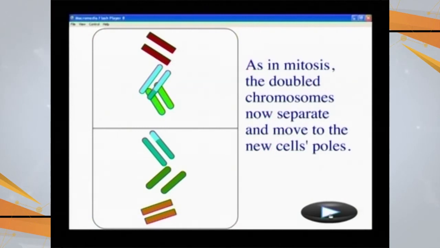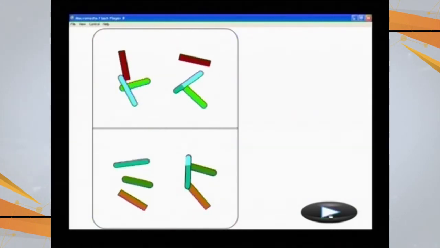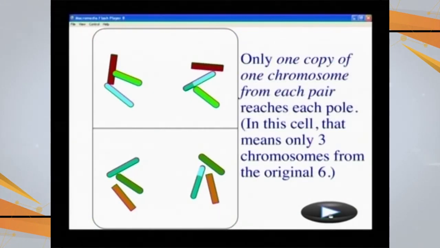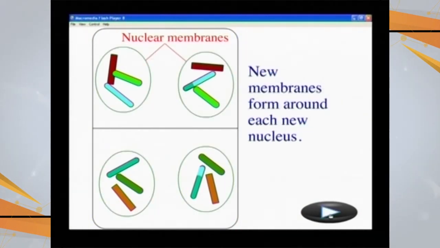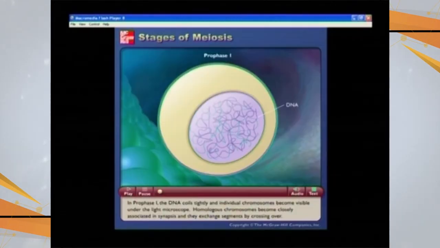Then the second meiotic division is just like the mitotic division, in which the chromatids are going to split apart and 4 daughter cells are produced. Each daughter cell is going to have a different arrangement due to crossing over and random assortment of chromosomes. Looking at another animation of meiosis.